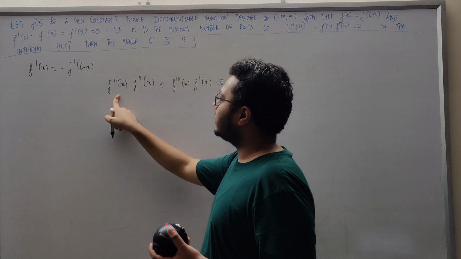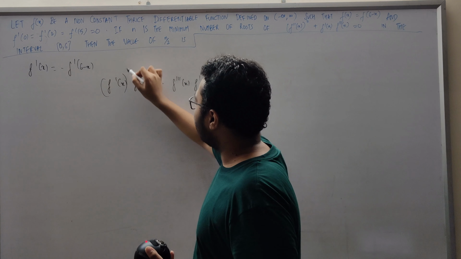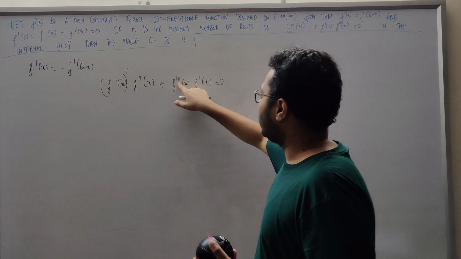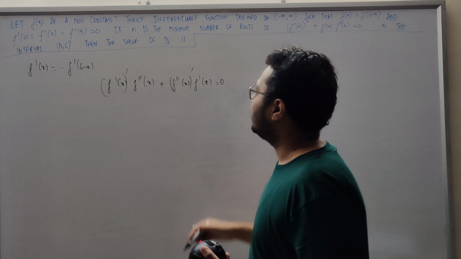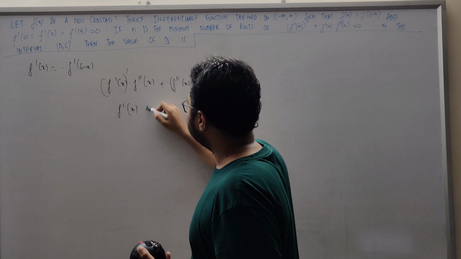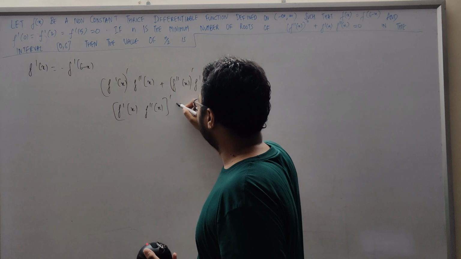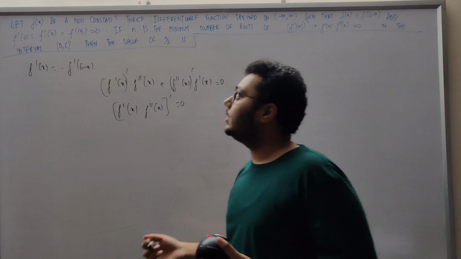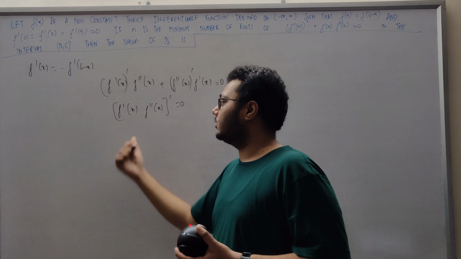Now this f double dash x is the derivative of f dash x, and this f triple dash x is the derivative of f double dash x. So we can say the derivative of f dash x times f double dash x is 0. The value of n is the number of roots of this equation.